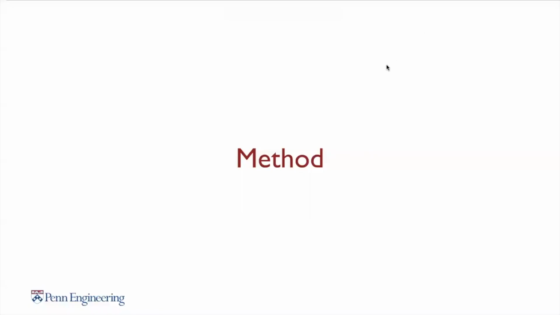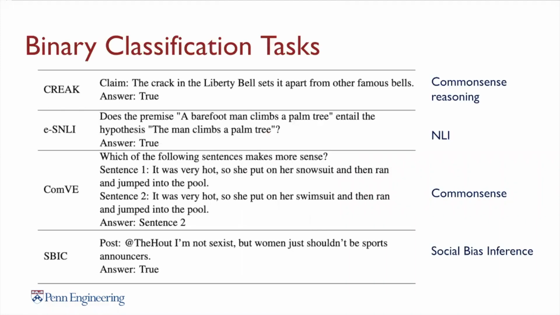I'm Yishuan, and I'll introduce the method of our project. To simplify the problem, we conduct experiments on binary classification problems. In the CoS-E dataset, we determine whether a claim is correct, and for e-SNLI, whether the premise entails the hypothesis. For COMVE, whether the first or second sentence makes more sense, and SBIC requires us to output whether a tweet is offensive. The task types are common sense reasoning, natural language inference, and social bias inference.